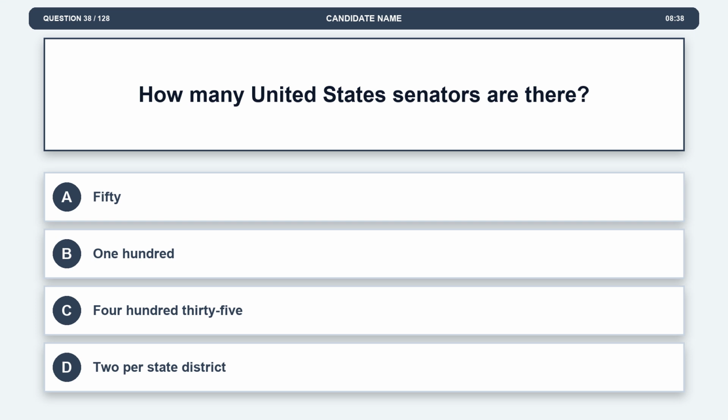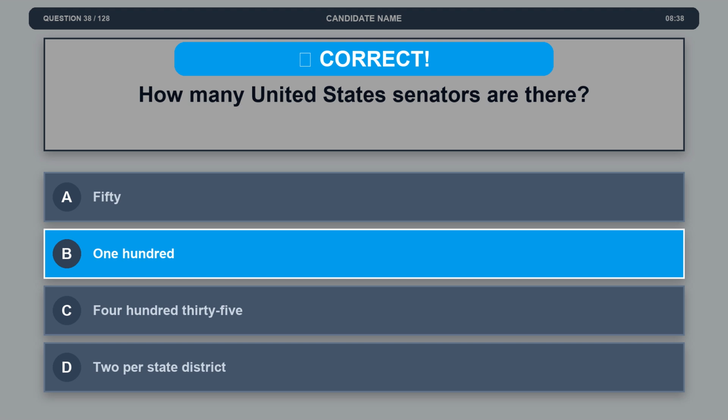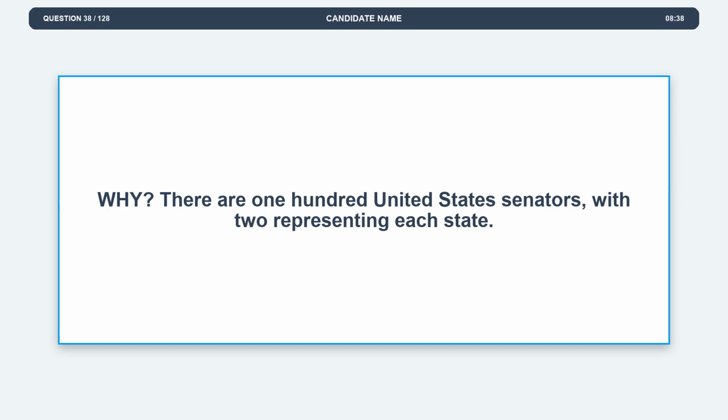Question 38. How many United States senators are there? Option A. 50. Option B. 100. Option C. 435. Option D. 2 per state district. The correct answer is option B. 100. Explanation. There are 100 United States senators, with 2 representing each state.